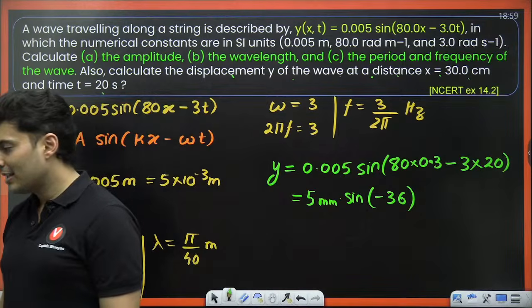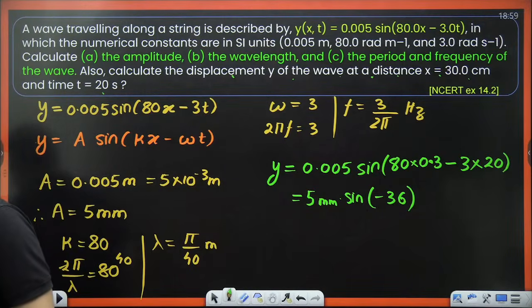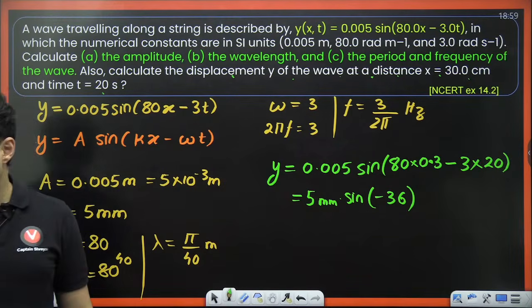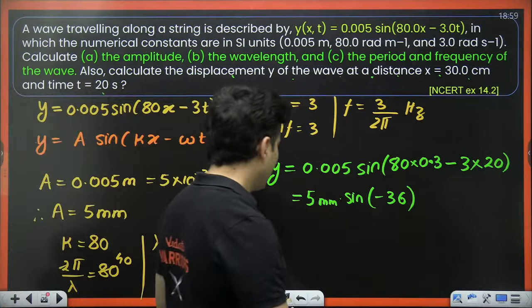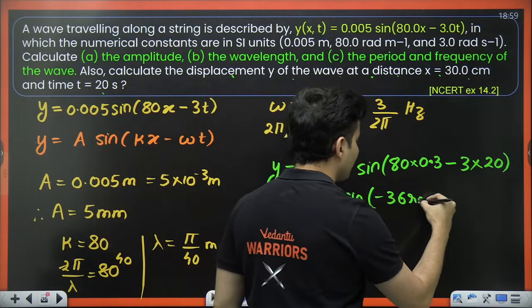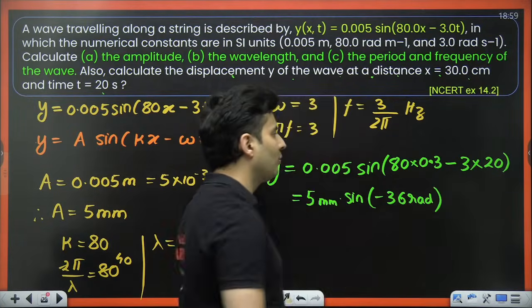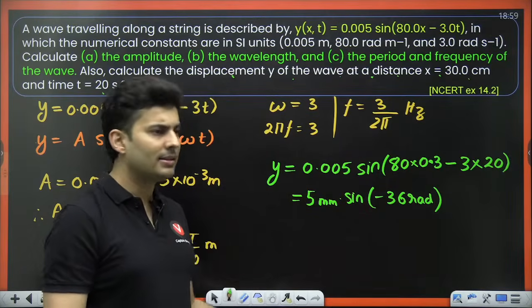Is it in degree? Think about it carefully. It is not going to be in degree. This is technically in radian. Minus 36. This is all in radian. Whatever values you find, always it is in radian.